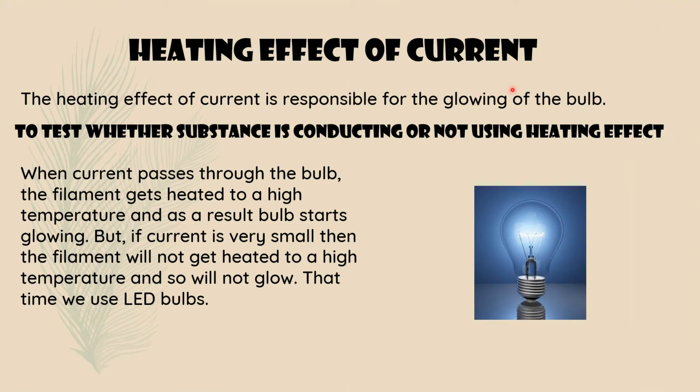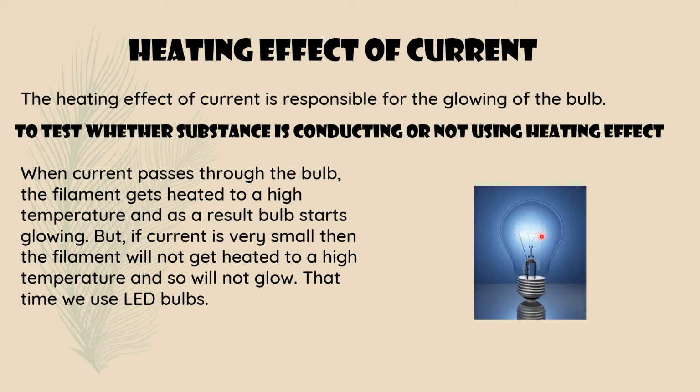Heating effect of current. Why does the bulb glow when the electric current passes through it? Because inside the bulb, one filament is there. When electricity passes through the filament, it glows.